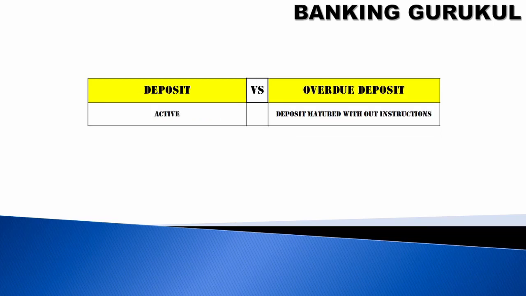What is a deposit and what is an overdue deposit? Deposit means it is an active deposit. Overdue deposit means the deposit has matured but there are no instructions. Whether it should be renewed or transferred to some customer's account, you have not received any instructions, but the deposit has matured, then it will be called an overdue deposit.